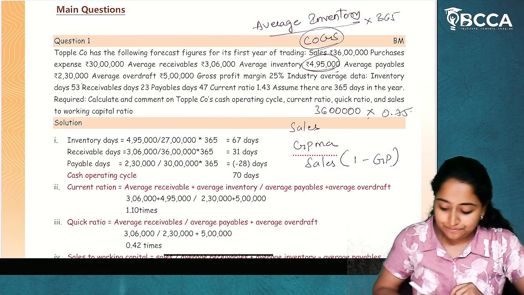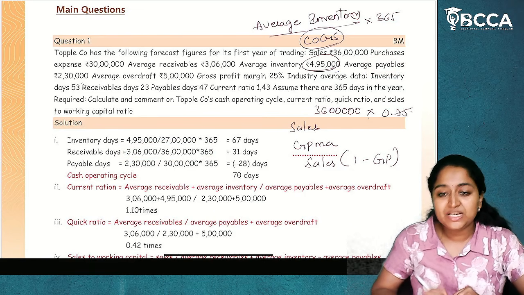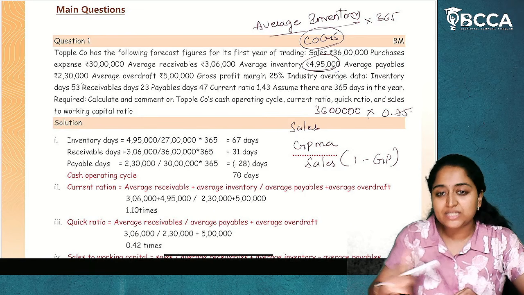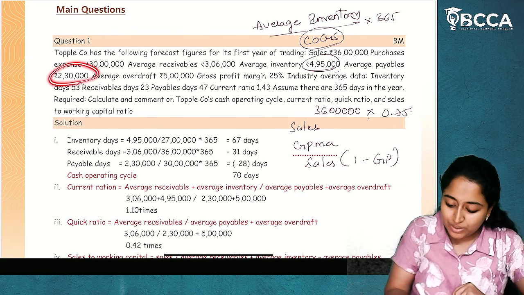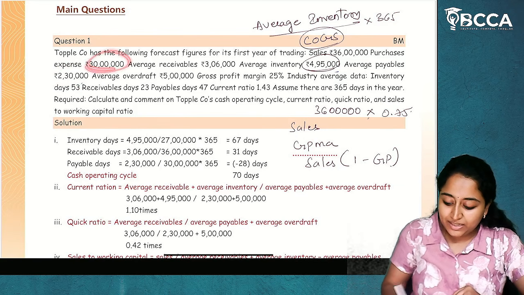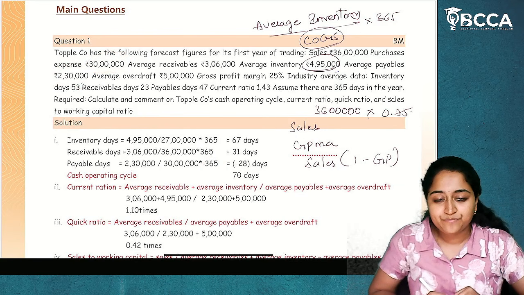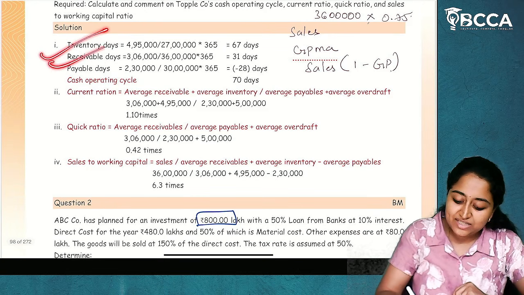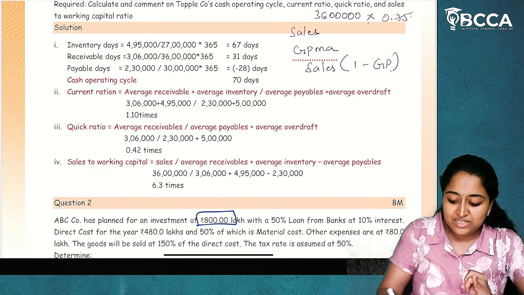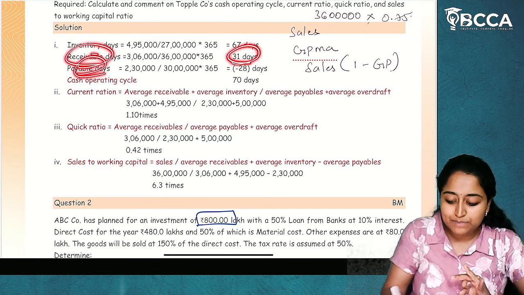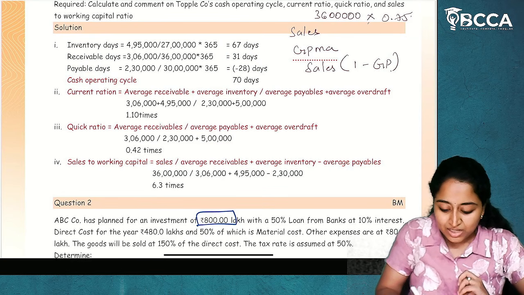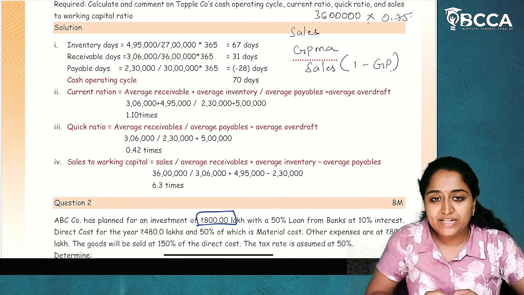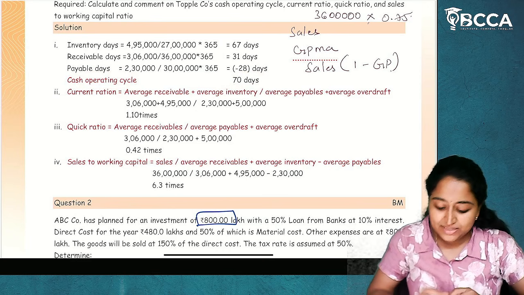Next, payable days: average payables divided by purchases into 365, which is 2,30,000 divided by 30 lakhs into 365. So we have got inventory days 67, plus receivable days 31, minus payable days 28. The cash operating cycle is 70 days. I hope it is clear.